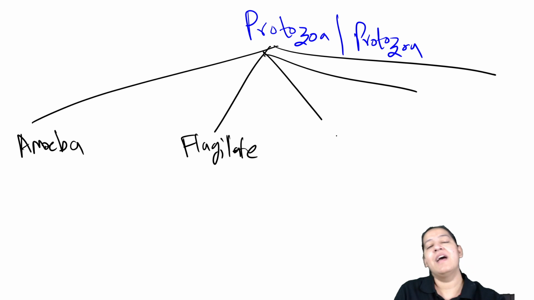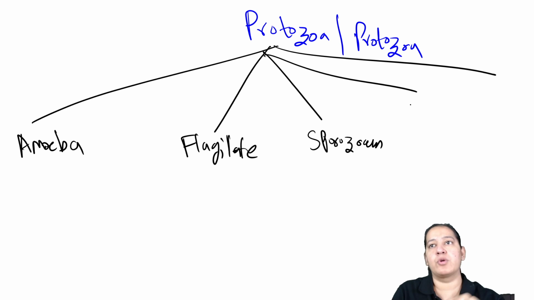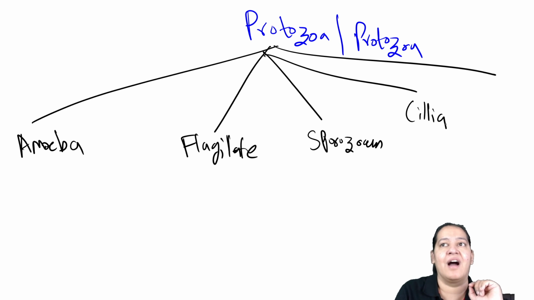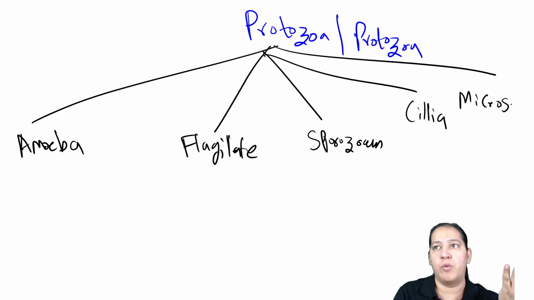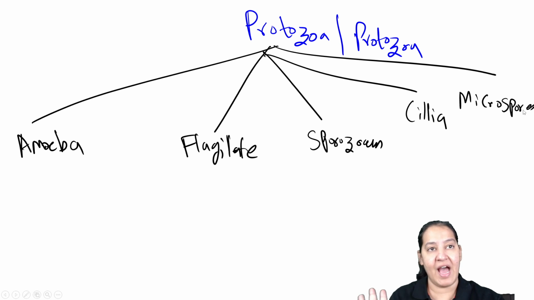The flagellates. After that, sporozoans. Sporozoans are there. Amoeba, flagellates, sporozoans. Then ciliates, the one which has cilia. Then microspora, the one which has microsporidia. These are the 5 categories I am broadly dividing into.